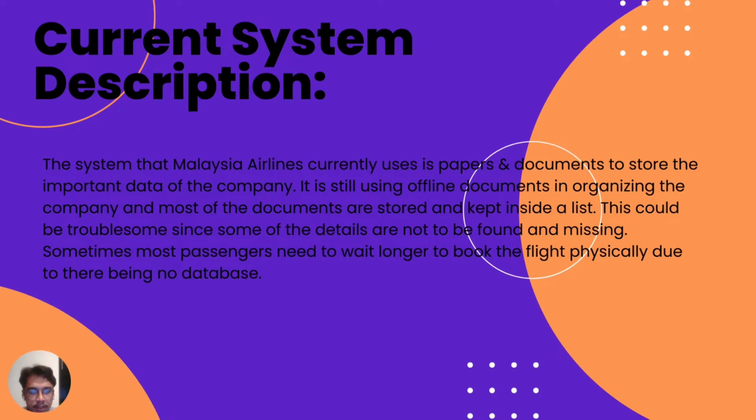The system that Malaysia Airlines currently uses is papers and documents to store the important data of the company. It is still using offline documents in organizing the company, and most of the documents are stored and kept inside a list. This could be troublesome since some of the details are not to be found and missing. Sometimes, most passengers need to wait longer to book the flight physically due to there being no database.